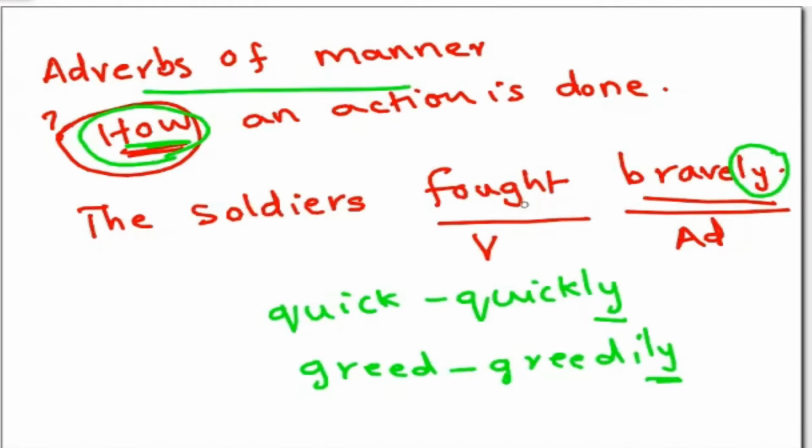The soldiers fought bravely. So bravely is an adverb added to the word fought. And why do we add ly? We add ly to show how he fought, the intensity. There are a few examples like quick, quickly, greed, greedily, and so on.